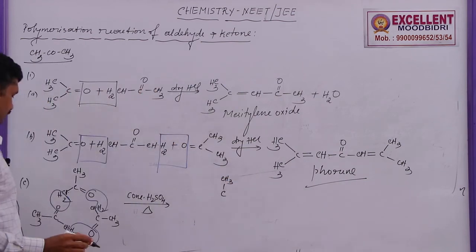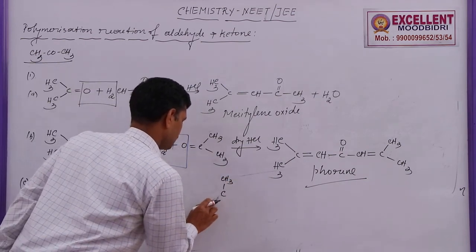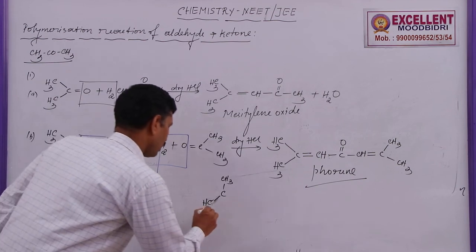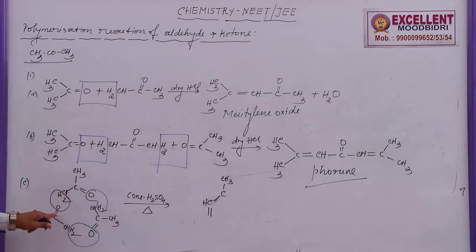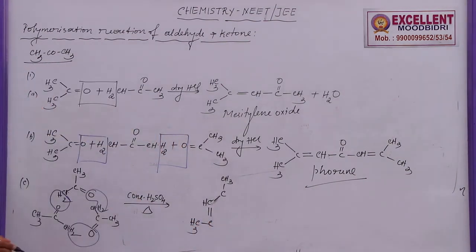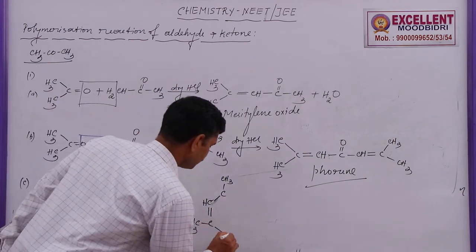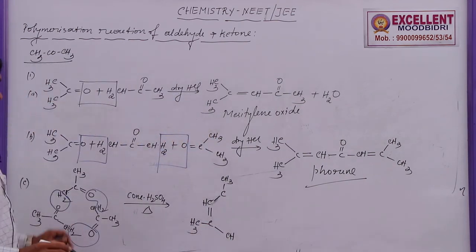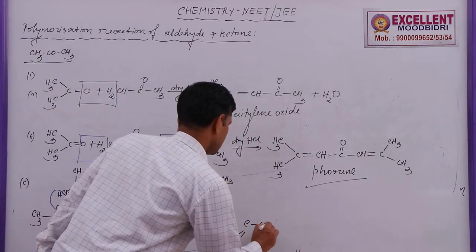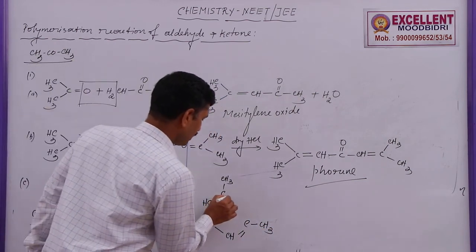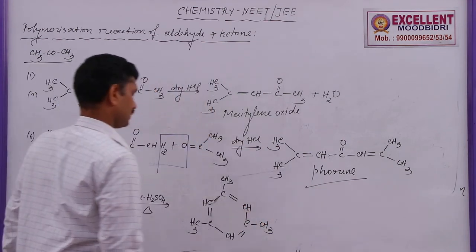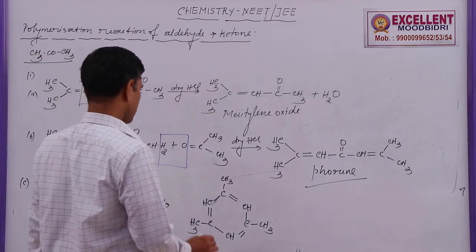a ring with CH3 groups, CH double bond, single bond, double bond, CH3, CH, minus H2O.